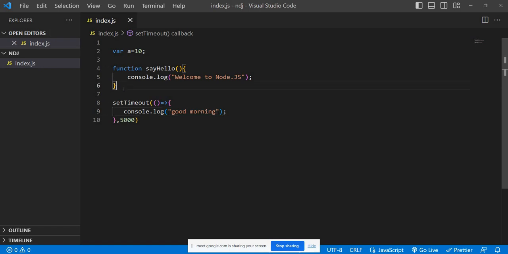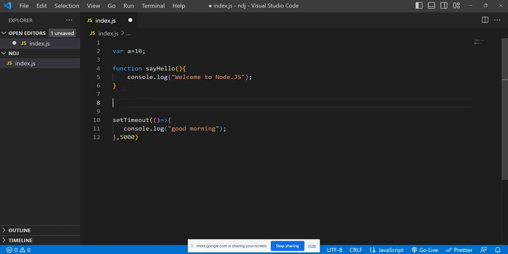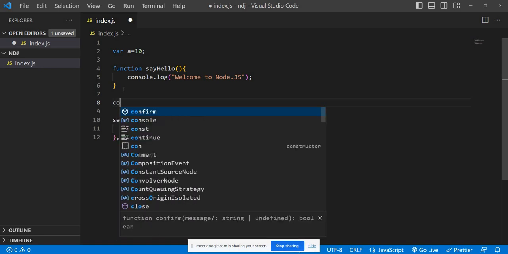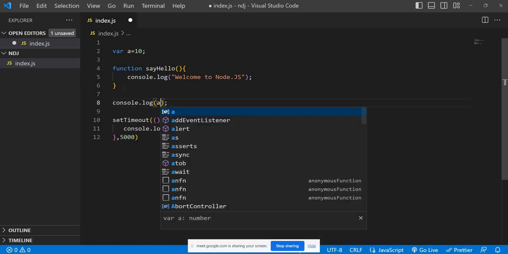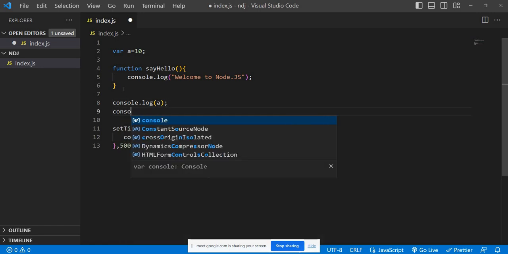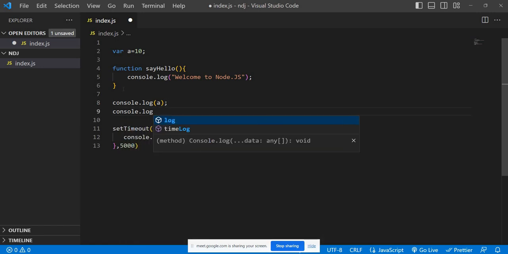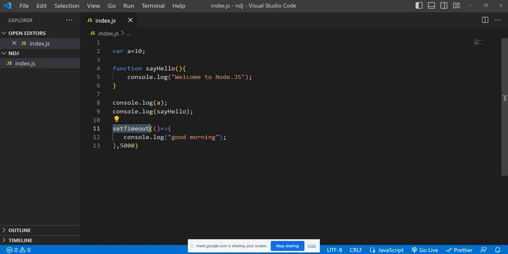Okay, so here if you invoke, what I'm doing here is I'm just putting console.log of A, and you can do console.log of the say hello. Okay, and here set timeout, so it will attach this in a web API, and it will execute asynchronously with the help of the event loop and all those things. So let's see how it is working in Node.js.